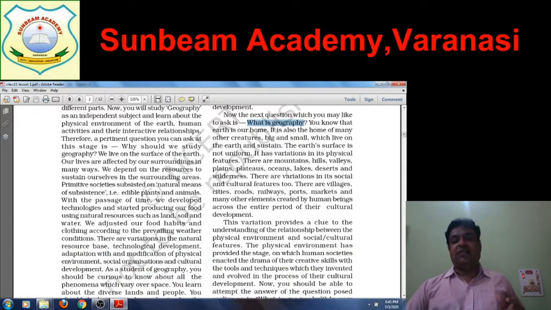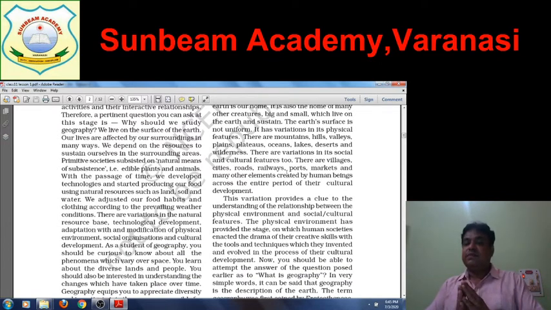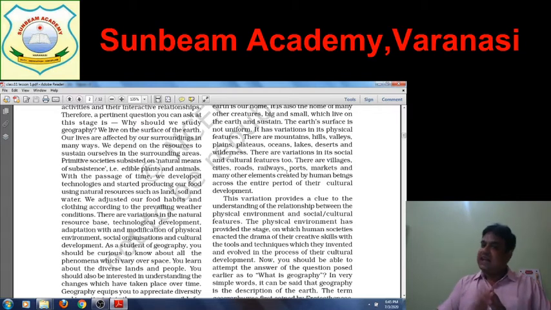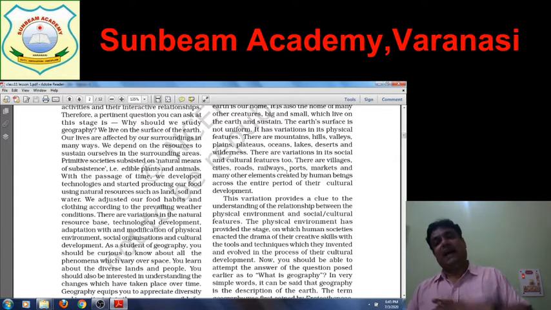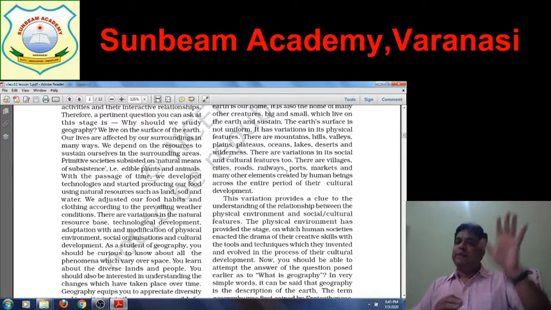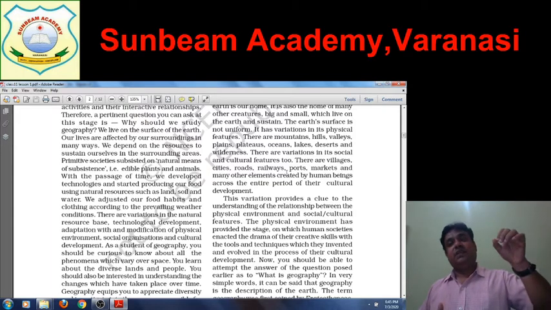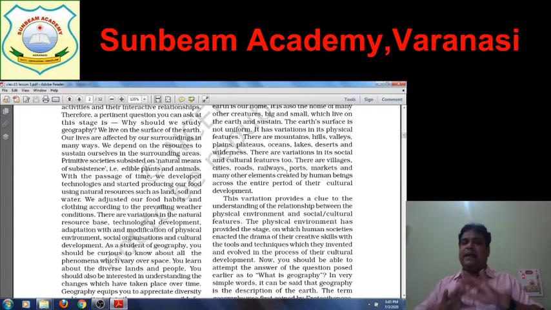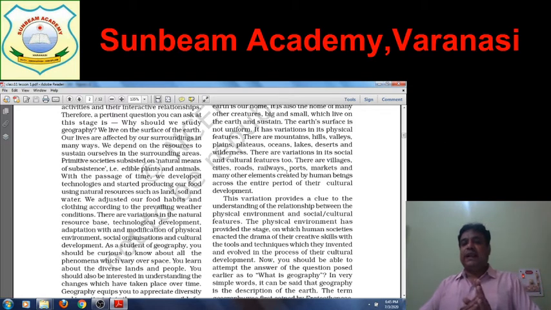So this variation provides a clue to understanding the relationship between the physical environment and social or cultural features. As I have said, human activities develop according to the physical setting. The people in coastal regions have generally done the activity of fishing from primitive times. The people living in plain areas have developed agriculture. In the same way, different types of physical setup provide scope to develop different types of activity. So there is a relationship between physical environment and cultural features.